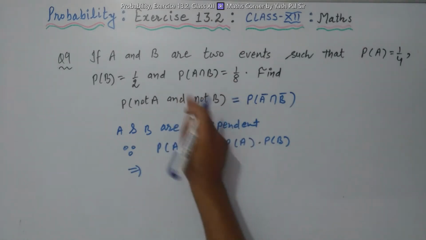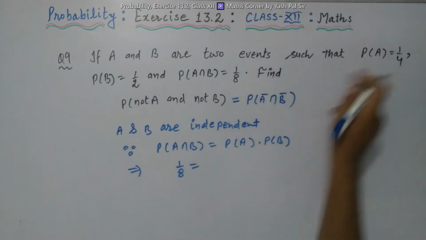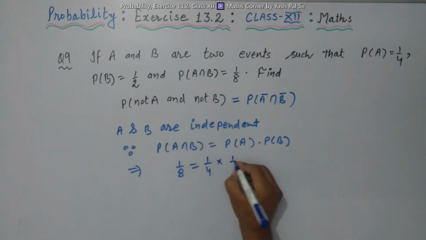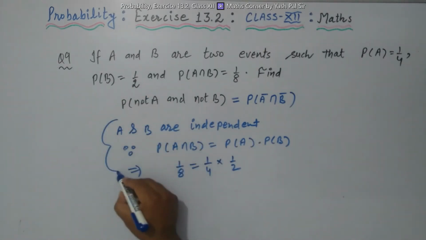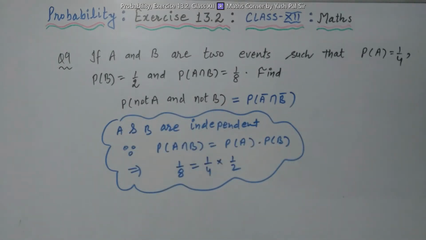A intersection B probability is 1 by 8, is equal to probability of A is 1 by 4 into probability of B is 1 by 2. So this way the conclusion is that the two events A and B are independent.